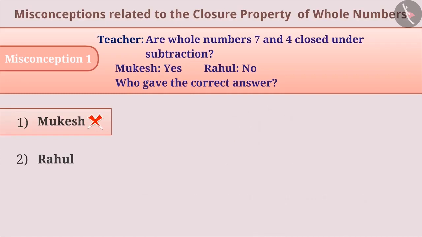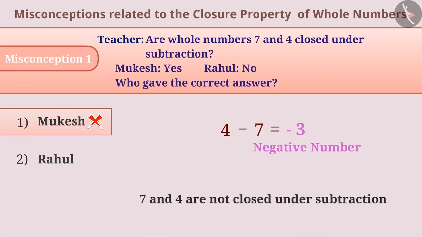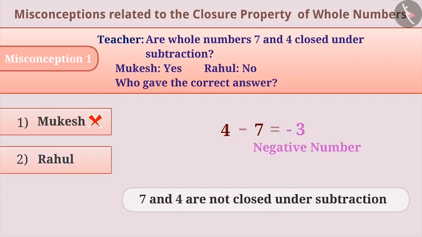The correct understanding is that the result of 7 minus 4 is equal to 3, but the result of 4 minus 7 is not equal to 3. The result is minus 3, which is not a whole number. Instead, it is a negative number. Hence, whole numbers 7 and 4 are not closed under subtraction. With this, Rahul's answer is correct. We will learn more about negative numbers in the next chapter.